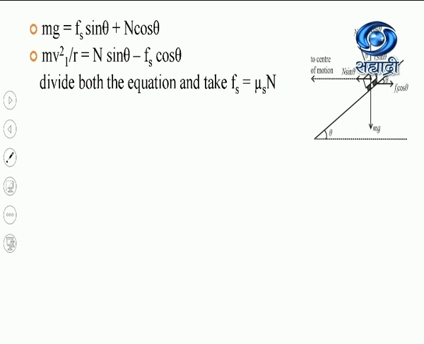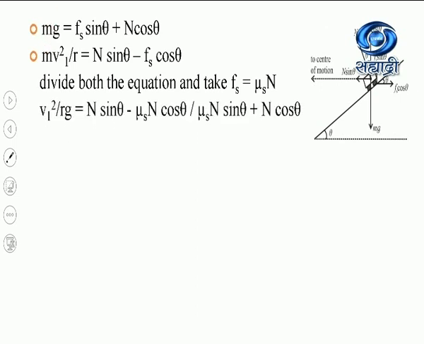Now here I will divide this equation by this equation, taking the value of Fs as mu s into n. So here mv1 square by r divided by mg will become v1 square by rg. m is getting cancelled here. Now what is the right hand side? It is n sin theta minus mu s n cos theta divided by mu s n sin theta plus n cos theta. The same equation I have written here.